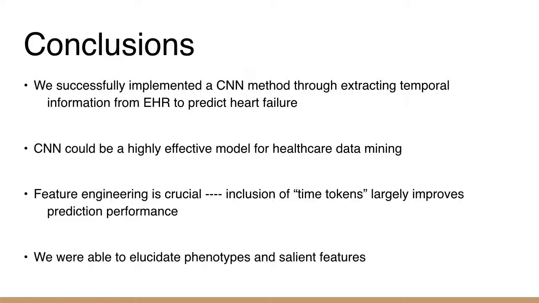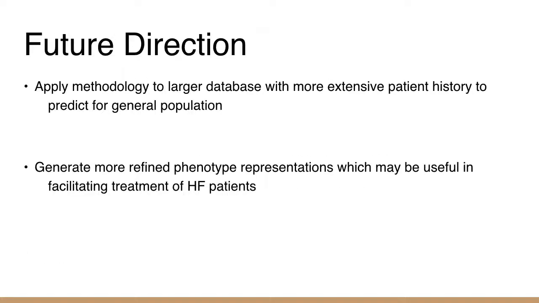So to conclude, we found that we successfully implemented a CNN method through extracting temporal information from EHR data to predict heart failure. We also found that CNN could be a highly effective model for healthcare data mining. Also, we found feature engineering is crucial, especially with the inclusion of time tokens, which largely improved the prediction performance. And we were also able to elucidate phenotypes and also identify salient features.